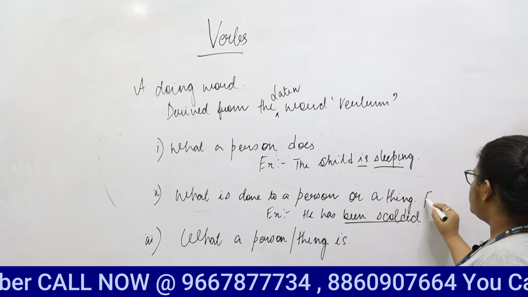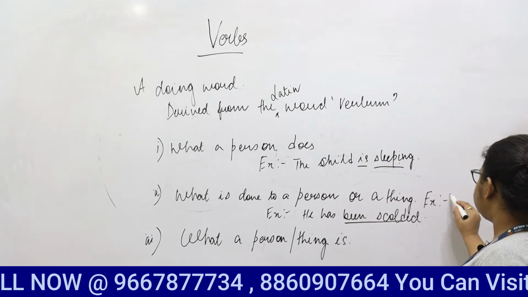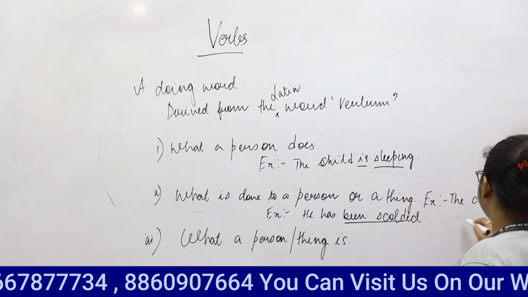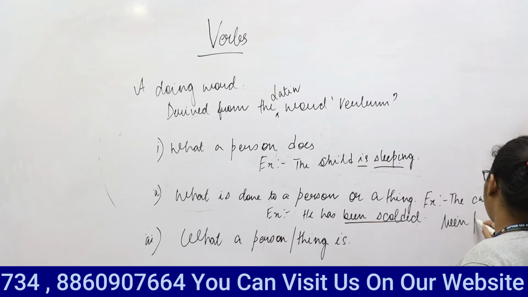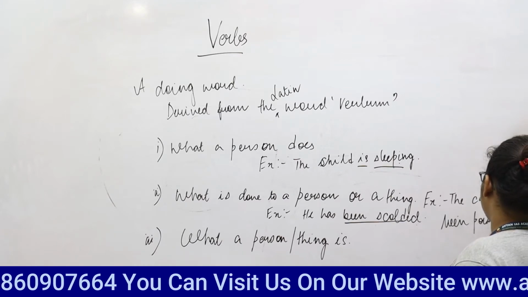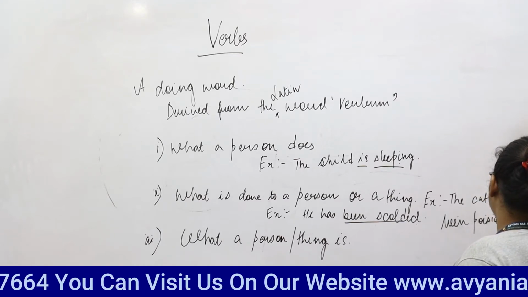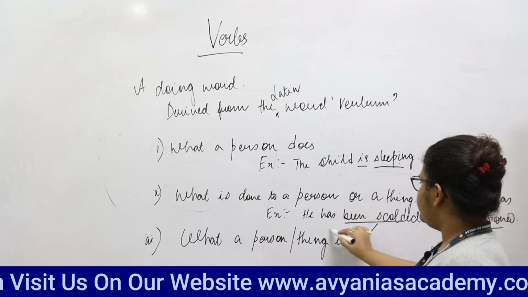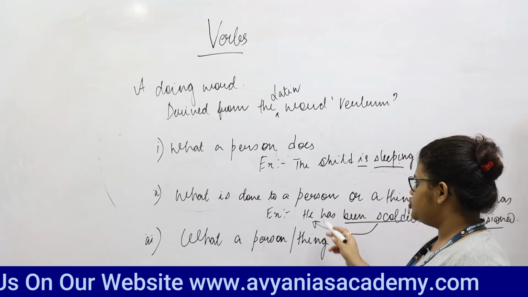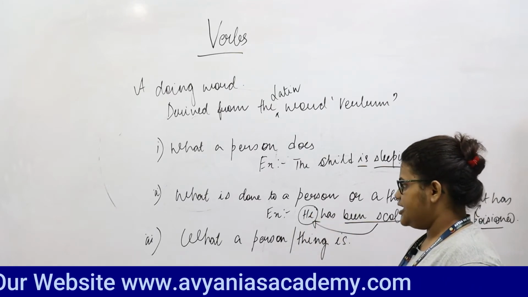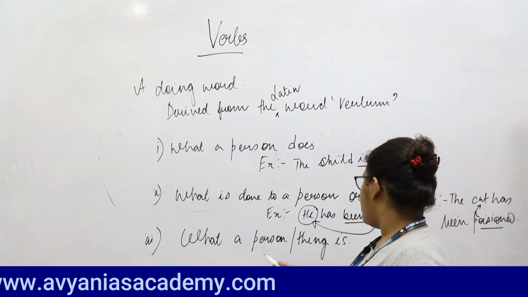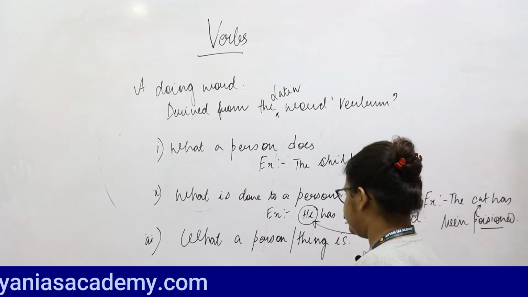If we want to talk about something done to a thing, we can say the cat has been poisoned. So this expresses something that has been done to the cat, as scolded expresses something that has been done to the subject he.